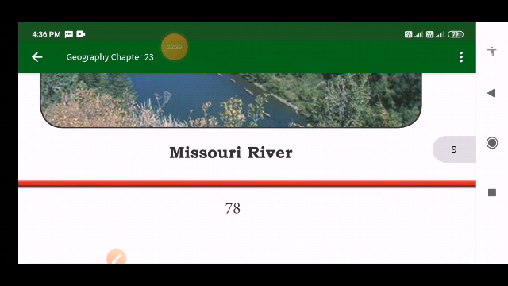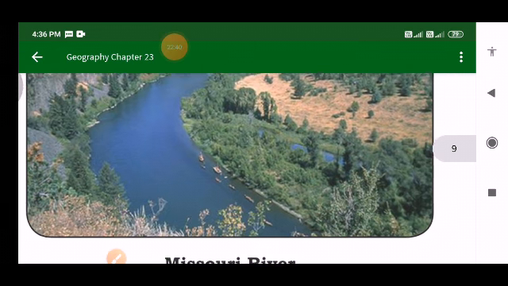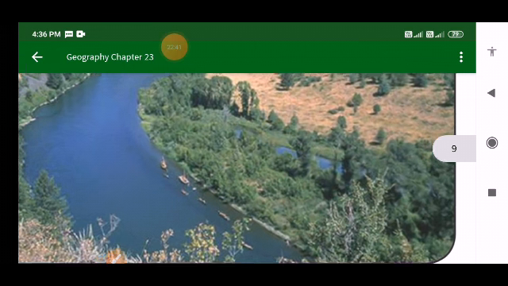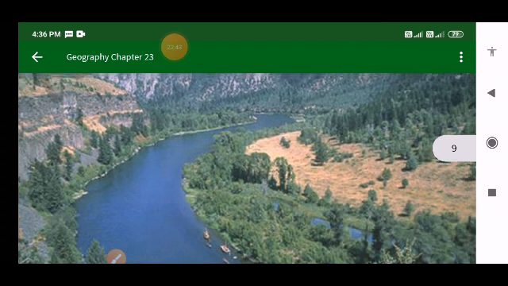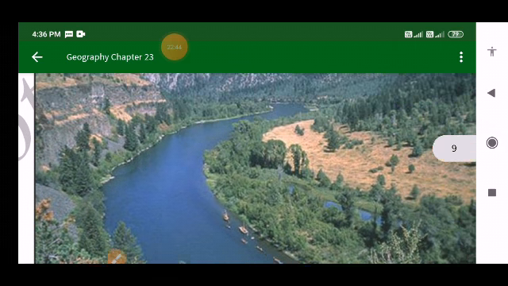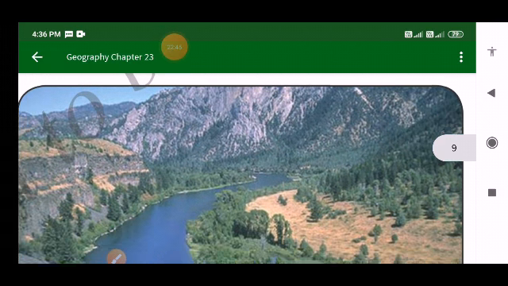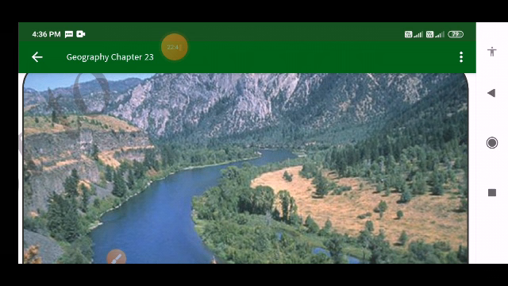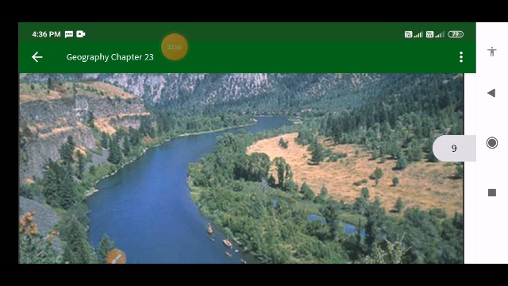Then the river Colorado drains into the Colorado Plateau and forms the Grand Canyon. The Colorado River flows into the Colorado Plateau and forms the Grand Canyon. Okay, it is a center of scenic beauty and tourism.